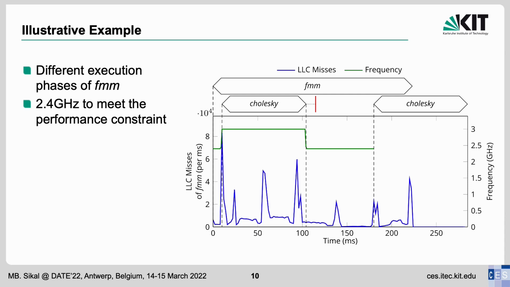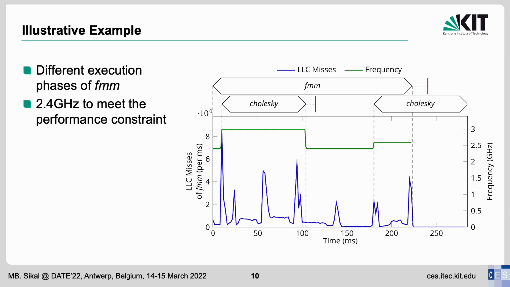However, this time, FMM is showing a much lower number of LLC misses compared to the previous phase. Consequently, TCRM only boosts the VF level of the cluster to 2.6 GHz this time. A few milliseconds later, FMM finishes its execution after satisfying its performance constraints and leaves the system.